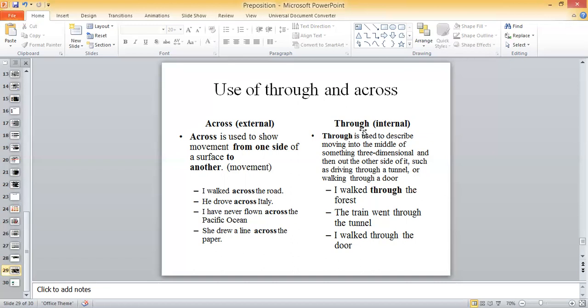We walked through the bridge in case it's like a tunnel, right? और अगर वो open bridge है, that will be we crossed the bridge. We went across the bridge. That's how they work.